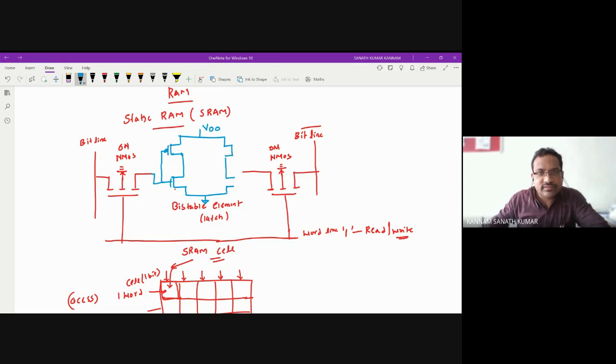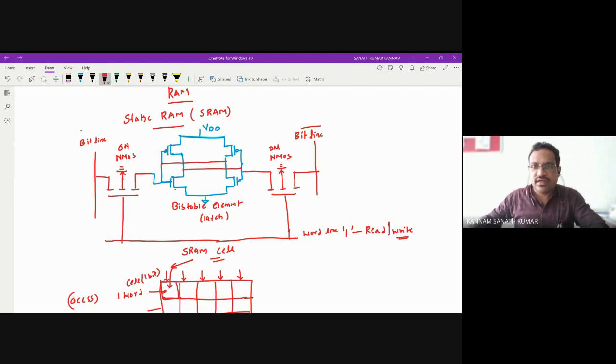And next you have PMOS, NMOS, and this is connected to this one, and whatever the input of this CMOS is connected to the output of this CMOS.